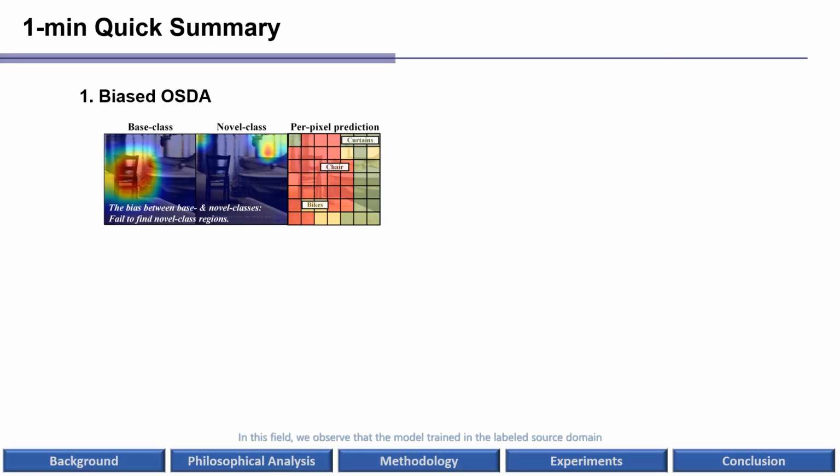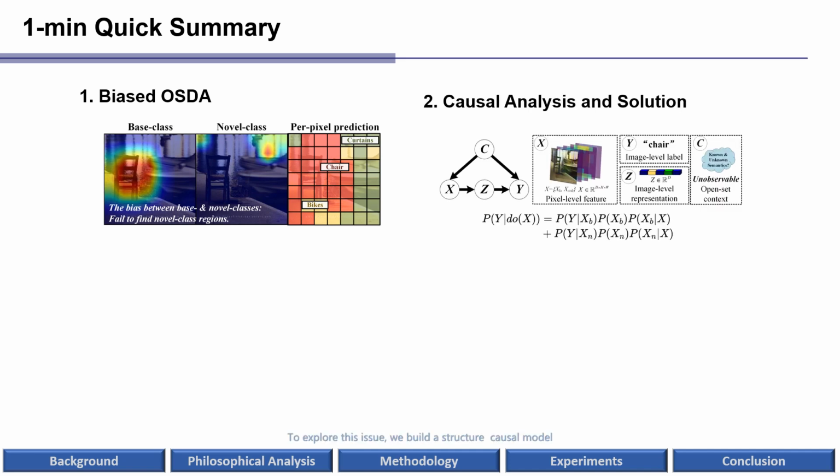In this field, we observe that the model trained in the labeled source domain cannot discover satisfactory novel class regions hidden in the image, and it tends to wrongly recognize novel regions as some non-correlated base classes. To explore this issue, we build a structured causal model and formulate this issue as the bias learning between the base and the novel class.